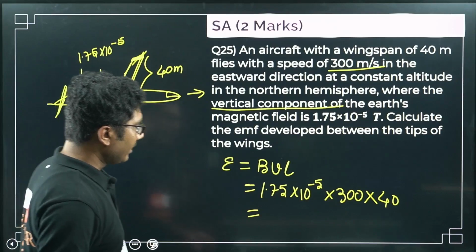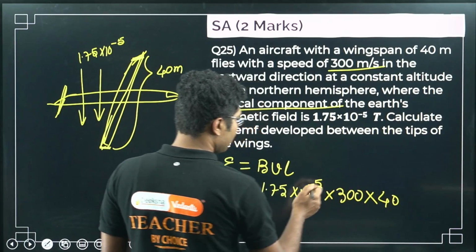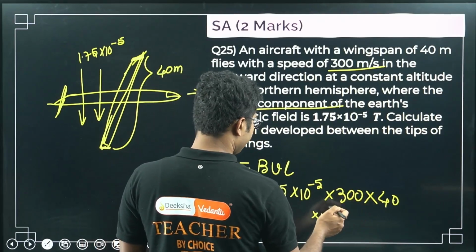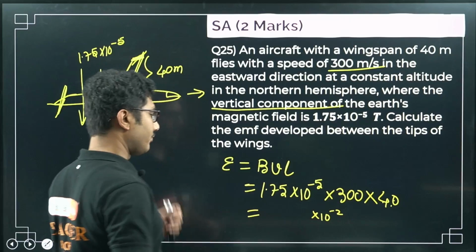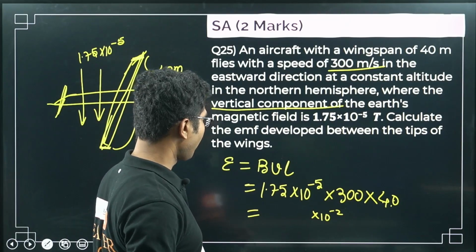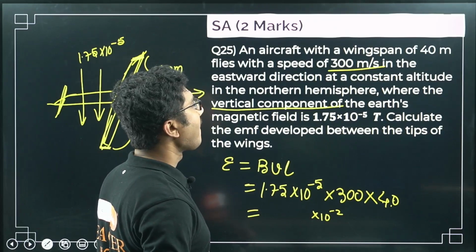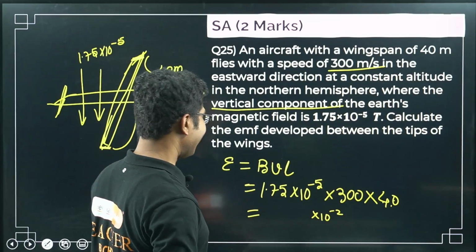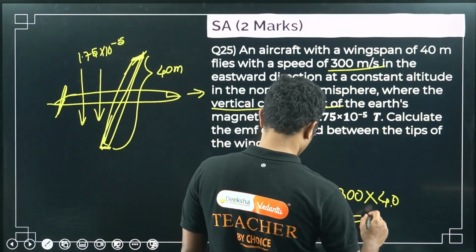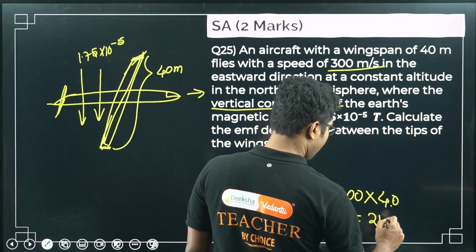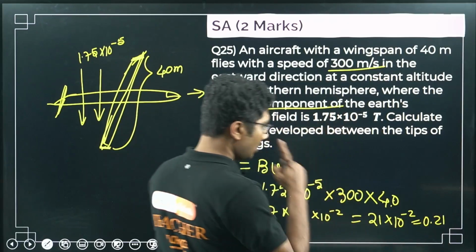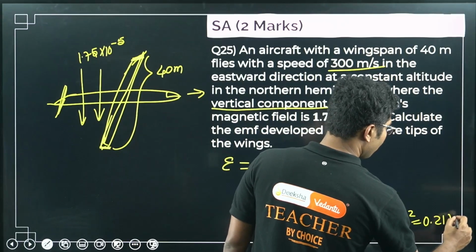So let's calculate it. 10 to the power of minus 2. Then it will be 3, 12. 4 times 1.75. 1.75 means 4, 2, 3, 7. Okay, 7 times 3. So it will be 21 times 10 to the power of minus 2, or 0.21. Okay, 0.21 volt will be the answer.